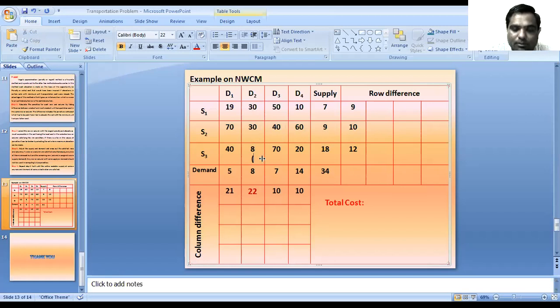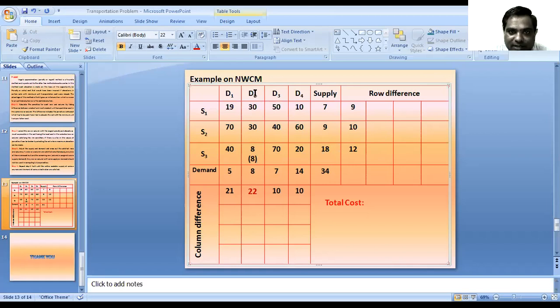In the D2 column, the lowest cost of 8 lies in the S3 source supply and D2 destination. The demand for D2 is 8 units and the supply from S3 is 18 units. So we can allocate all 8 units, because the demand of D2 is 8 units and the supply is more than the demand, that is 18 units.